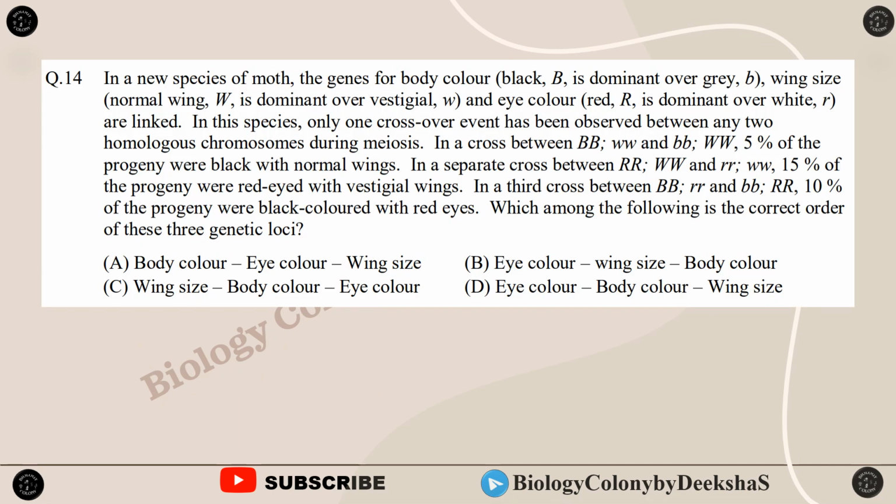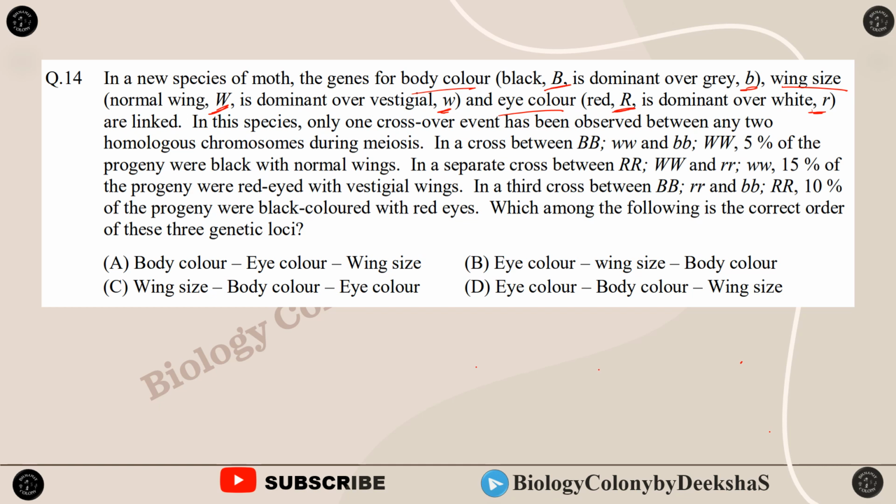Next question is, in a new species of moth, the genes for body color black, that is capital B, is dominant over gray, that is small b. Wing size, that is normal wing capital W, is dominant over vestigial, that is small w. And eye color capital R is dominant over white color, that is small r, are linked. तो ये सारे जो genes हैं body color, wing size and eye color, these are linked.